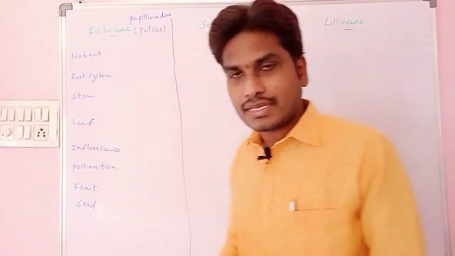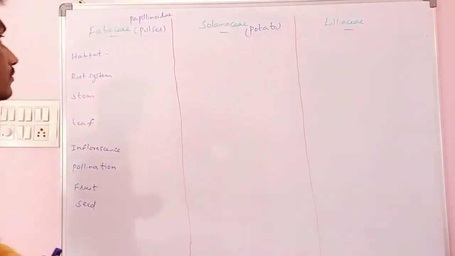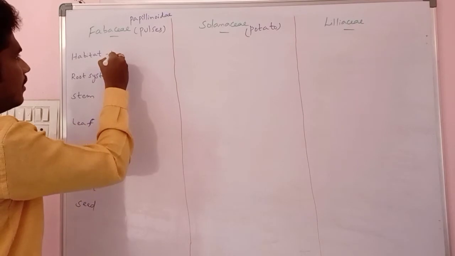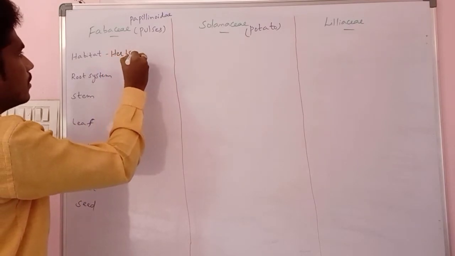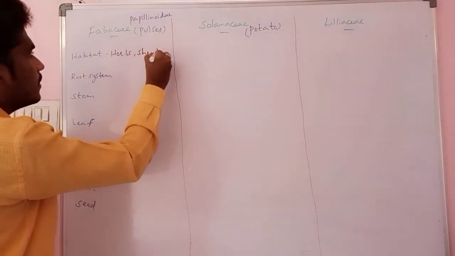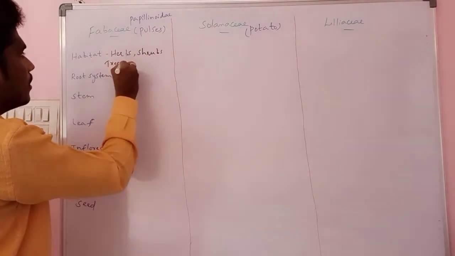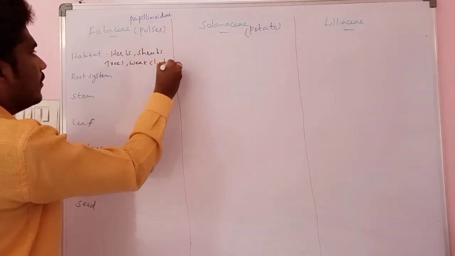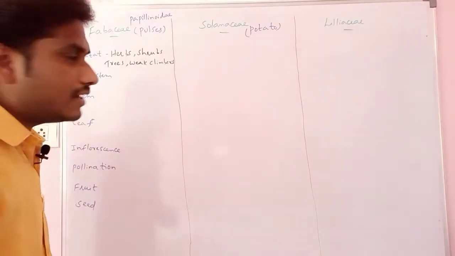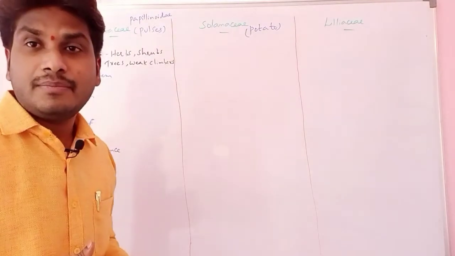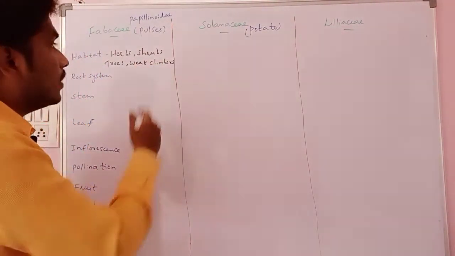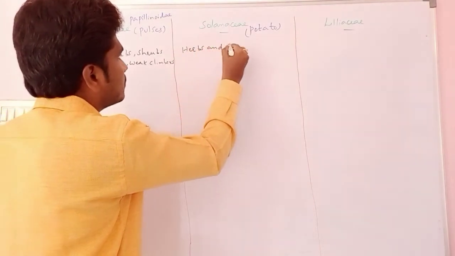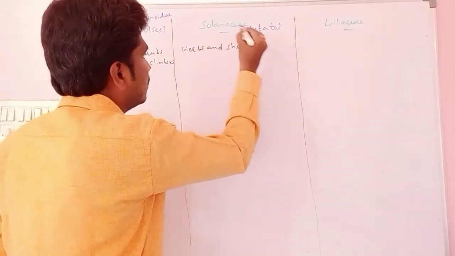Now we will discuss these characters. First one, habitat. Habitat means what actually? Fabaceae family members are mainly herbs, shrubs and trees. Some are weak climbers. Weak climbers means tendrils, for example Pisum sativum, the pea plant. Then Solanaceae: herbs and shrubs are the examples of the Solanaceae.